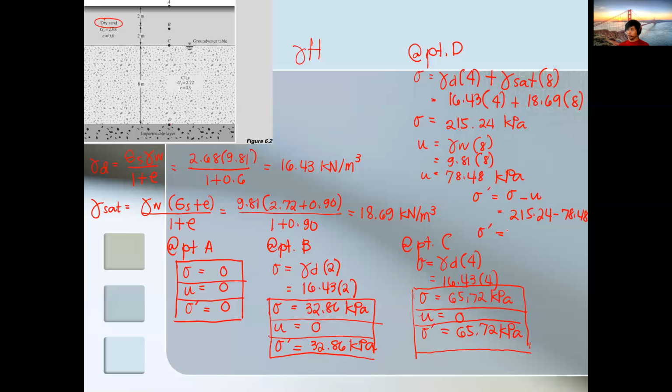So that's 136.52 kilopascal. Okay, then water pressure, and then lastly is your effective stress.